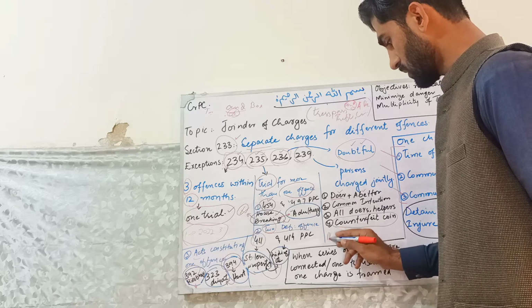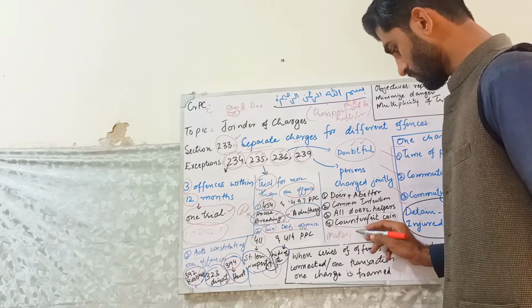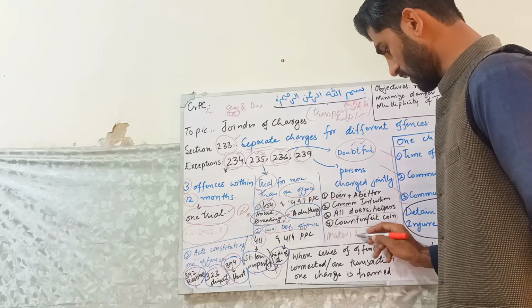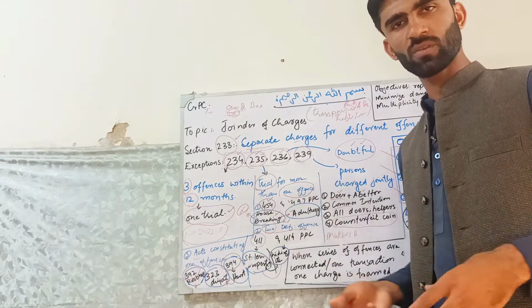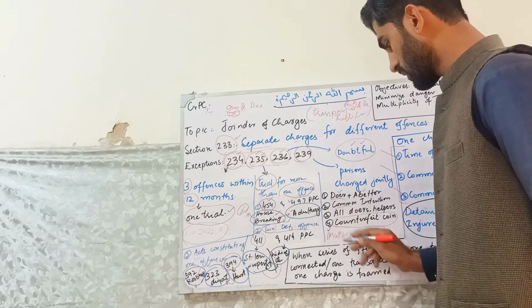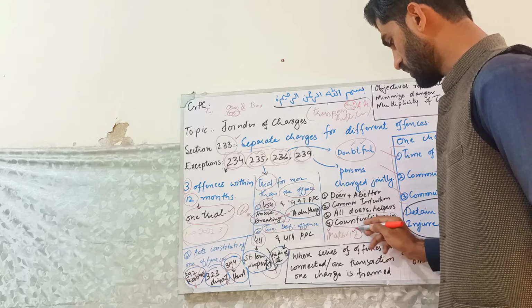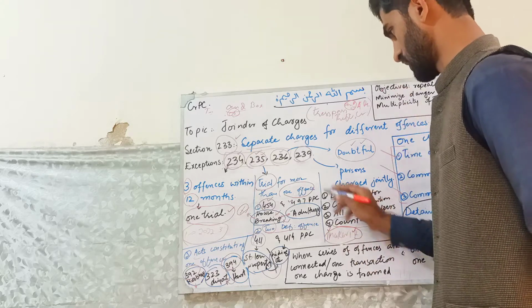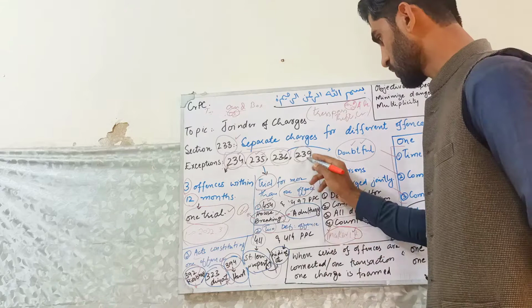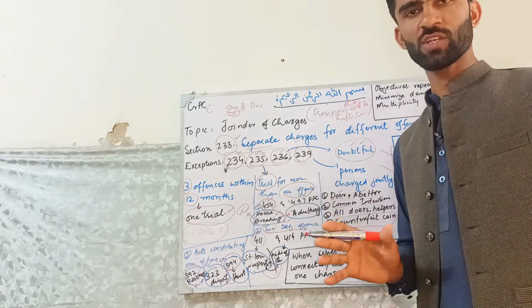One is the maker, the other is promoting or selling or doing business or committing fraud with someone. So all these persons, the maker and the person committing fraud on the basis of the counterfeit coin, will be charged jointly under section 239. So section 239 tells us all about the persons who will be charged jointly.